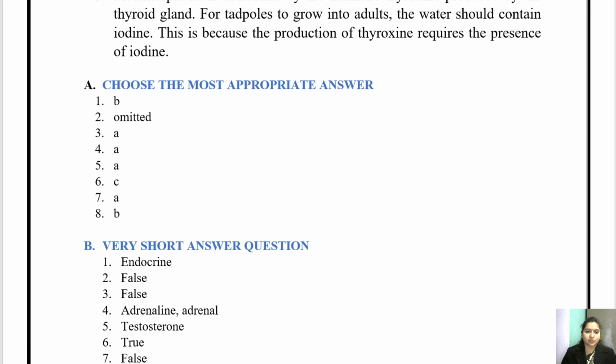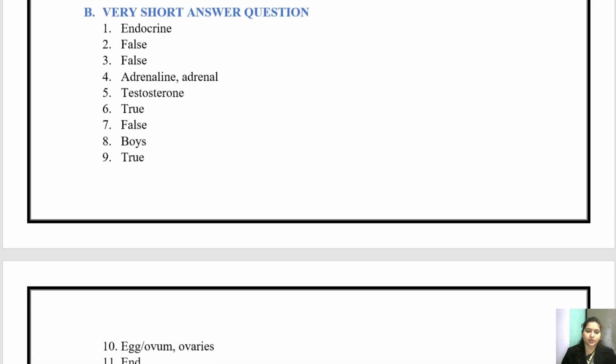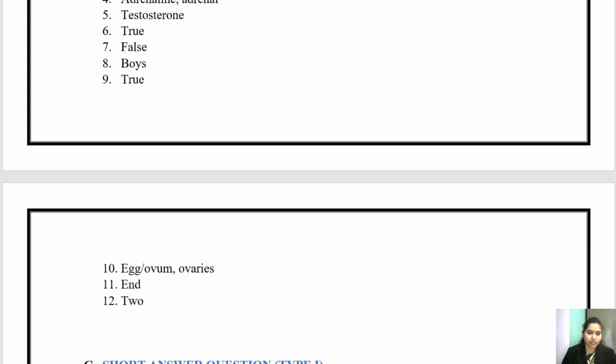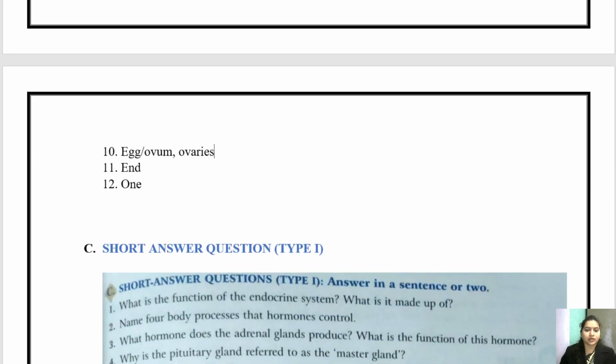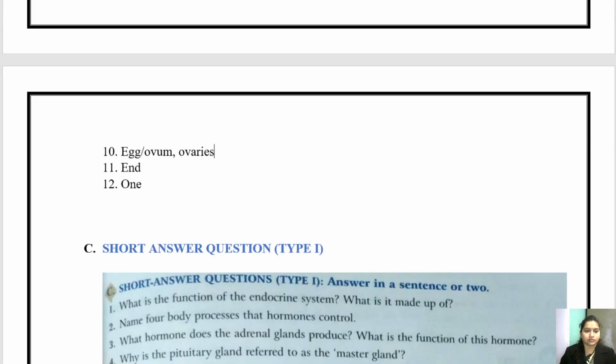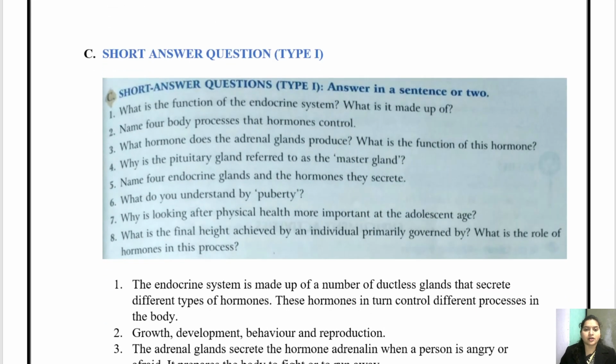Choose the most appropriate answers are also there. Very short answer questions are also there. Okay. So there is one editing. Just a minute. All right. So this is it. All right. So now let's discuss the short answer question type 1 and type 2. So let's start with it.